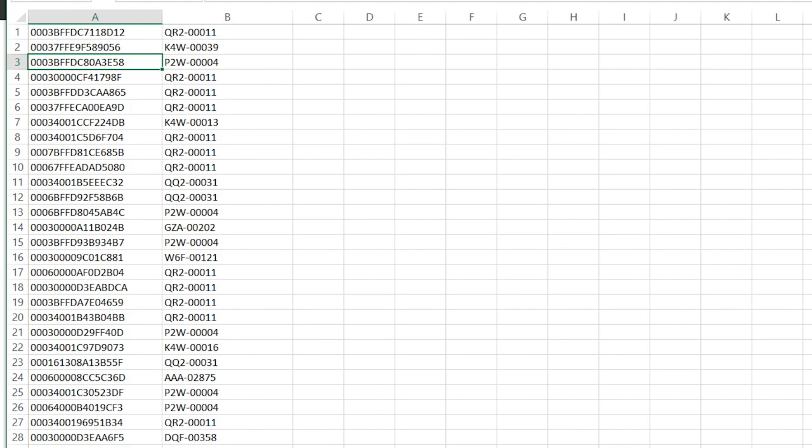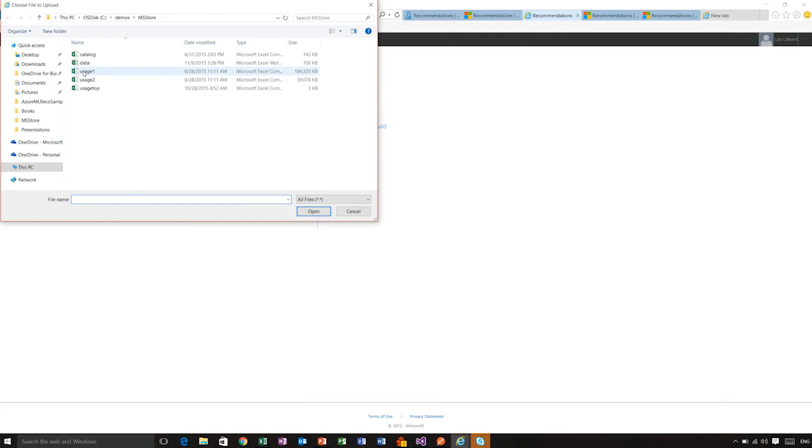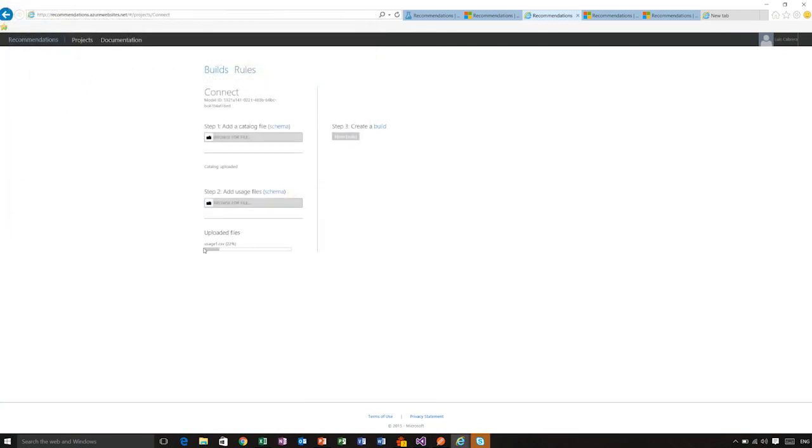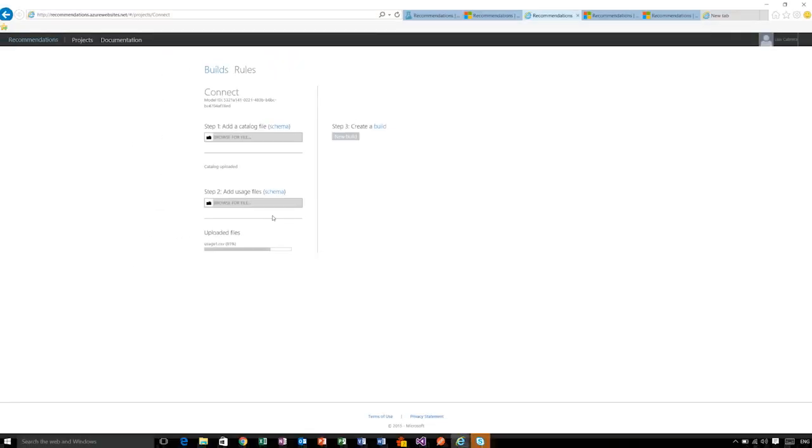So the system is able to take the catalog and then the usage files, and I will just add a usage file here, and you can see that it's starting to upload the usage file as well. Once it has both of these pieces of information, it can crunch the information to create a recommendations model for you. I should point out that usage files should be less than 200 megabytes in size. And if you have more than 200 megabytes of information, you are allowed to upload several files.